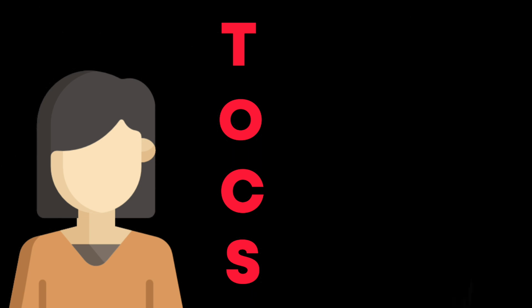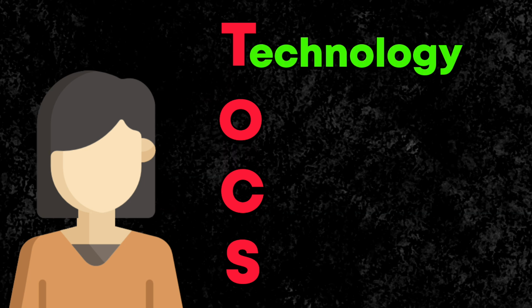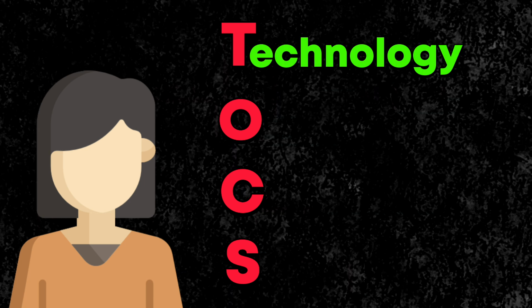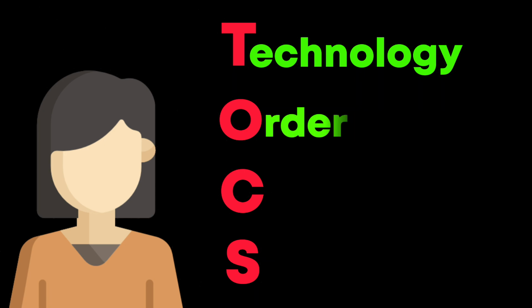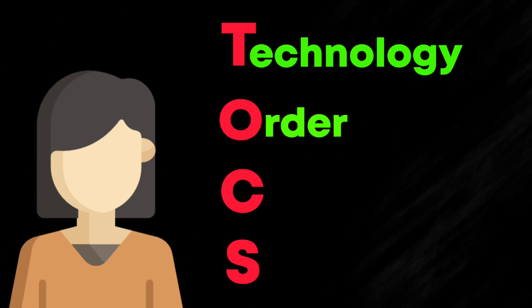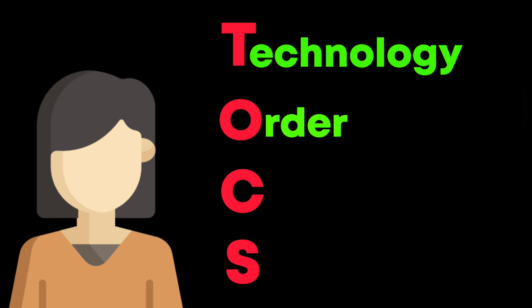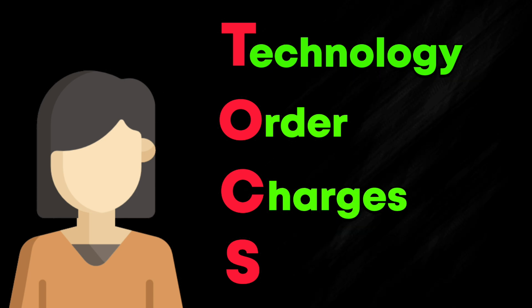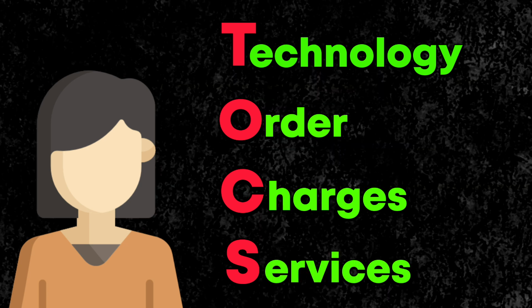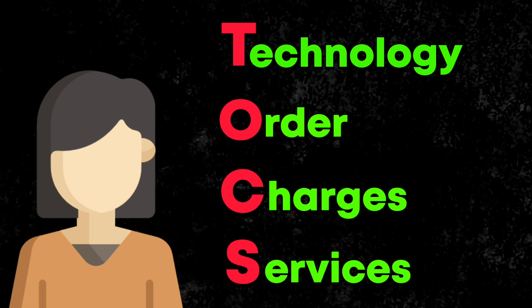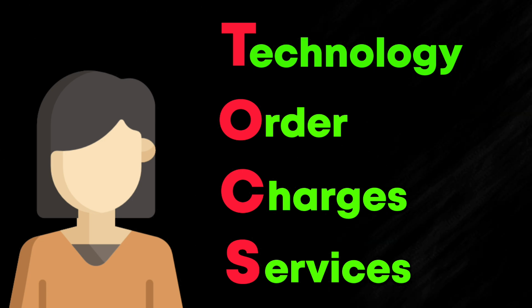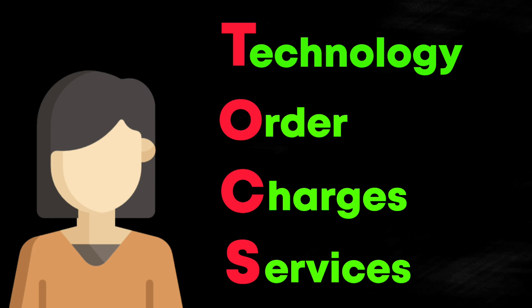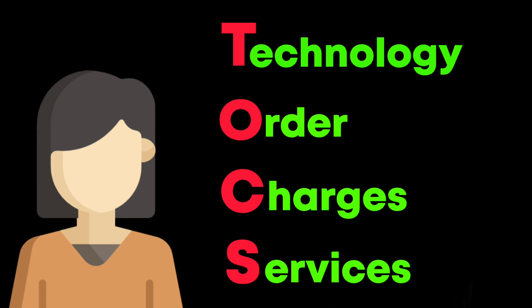First word is T. T stands for technology. Second word is O. O stands for order. And third word is C. C stands for charges. And the last word is S. S stands for services. If you check these 4 in a broker, and you are able to find these things, then you can select this broker.